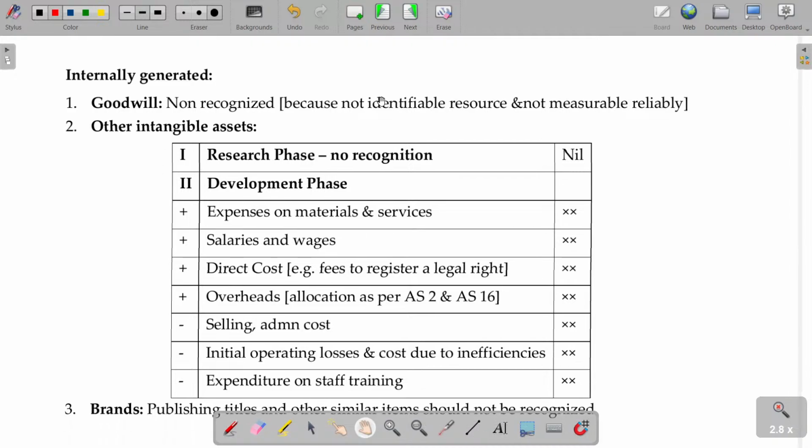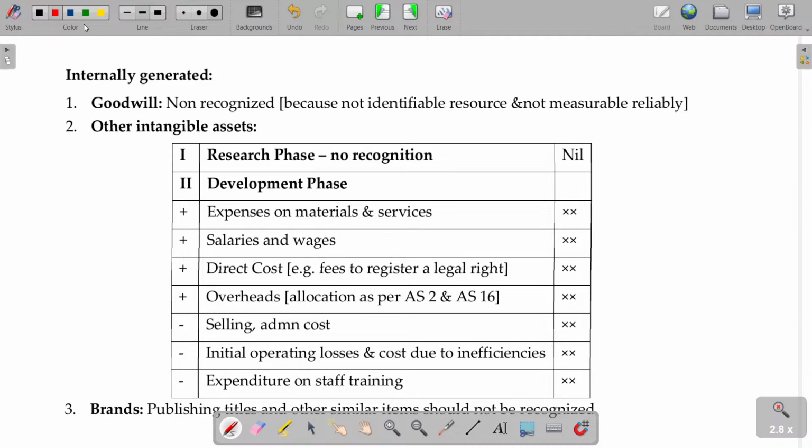Now, what happens? The intangible assets you purchase, or it can be self-generated. You can generate your own. Self-generated or its own. Clear?